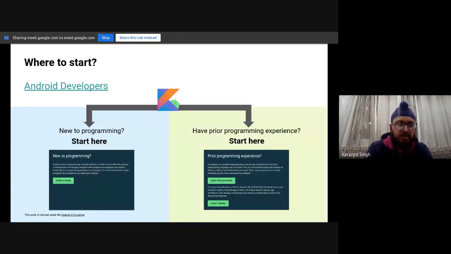Right. So if you're wondering where to get started, here's the answer: the Android developers page. I'll be sharing the link on both the meets for the chat, and you can quickly log in with your non-IIIT accounts. This is crucial. Use your other Google account, your personal account preferably, because it doesn't support organization accounts yet. And next, I'll be explaining the interface. Just give me a second to share the link.